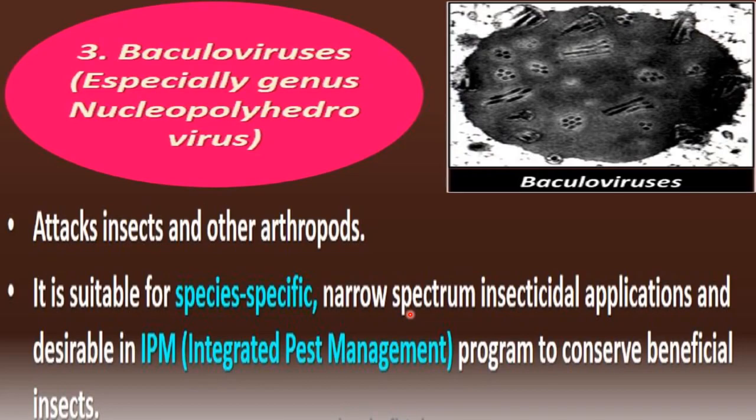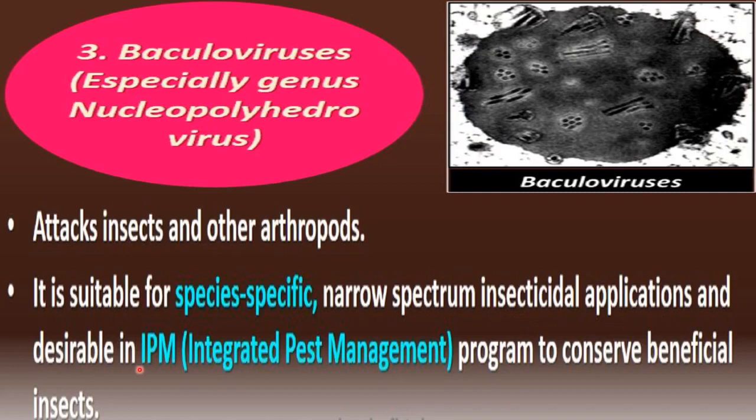But here it is narrow spectrum, effective only against some insects. So this is called a narrow spectrum insecticidal application.